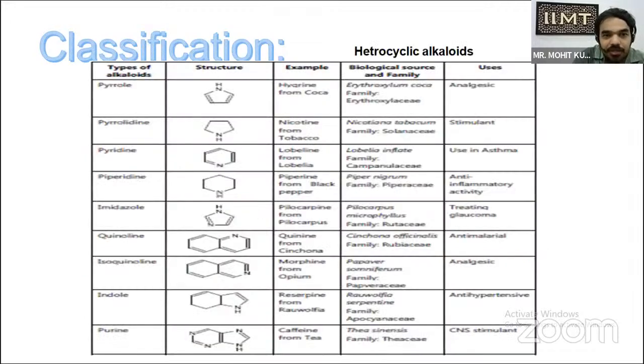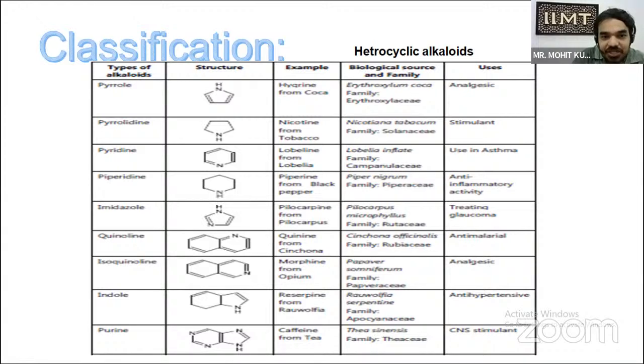codeine. Now, heterocyclic alkaloids. There are various types of alkaloids, which contain structures like the pyrrole structure. An example is cocaine, from coca, and it is used as an analgesic. It is obtained from Erythroxylum coca, family Erythroxylaceae. Second is pyrrolidine. Nicotine was obtained from tobacco, from the family Solanaceae. It is used as a stimulant.